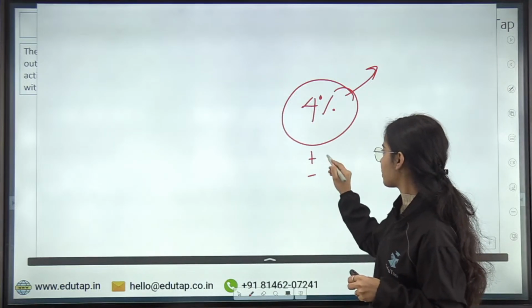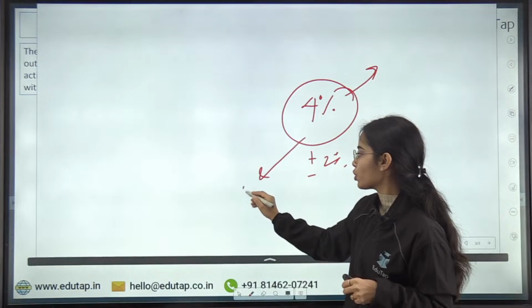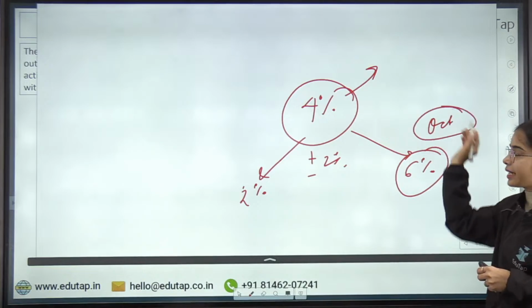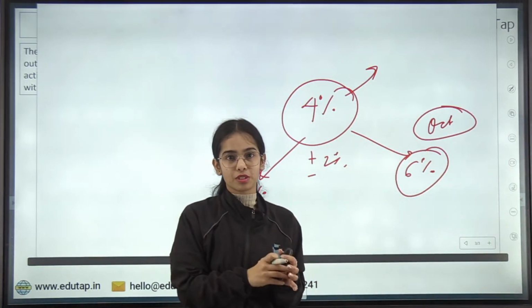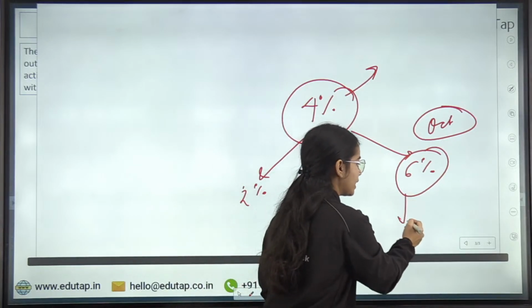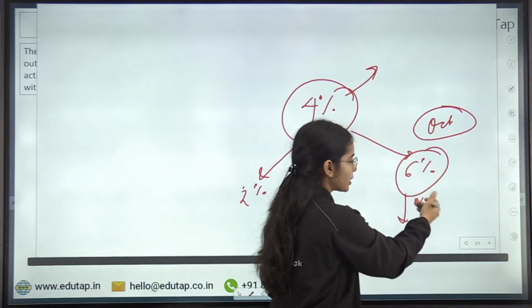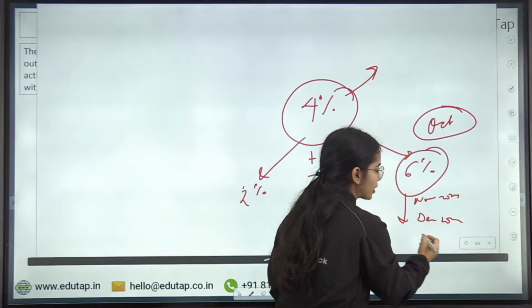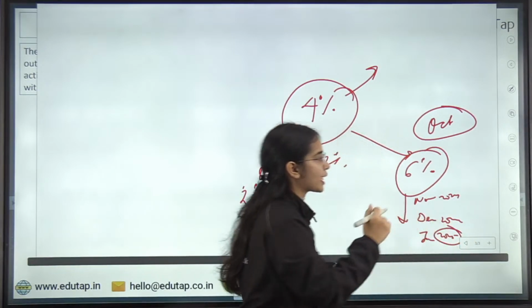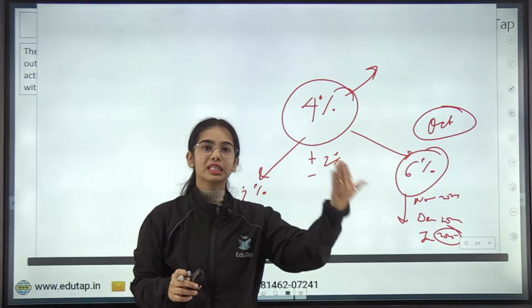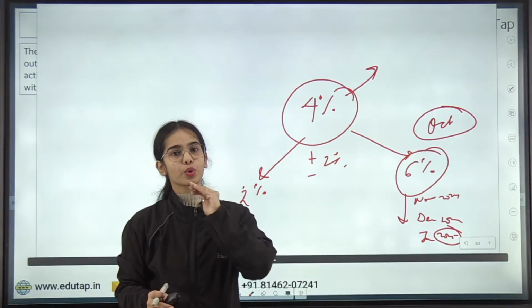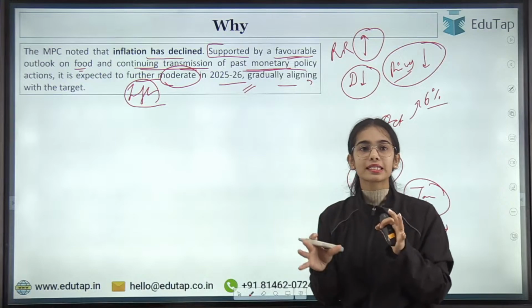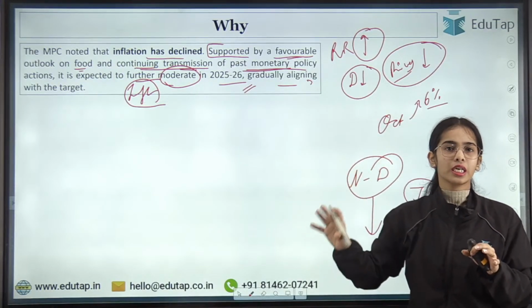Now the range is plus minus 2%, that is, inflation should not go below 2% and should not go above 6%. But in October, the headline inflation, the retail inflation, was above 6%. Now the inflation is slowly declining. In November, it came down from the 6% mark. In December 2024 also the inflation came down. In January 2025 also, it is expected that inflation will further reduce. And in the 2025-26 financial year also, it is expected that inflation is going to decrease and come to the target that we have decided at 4%.